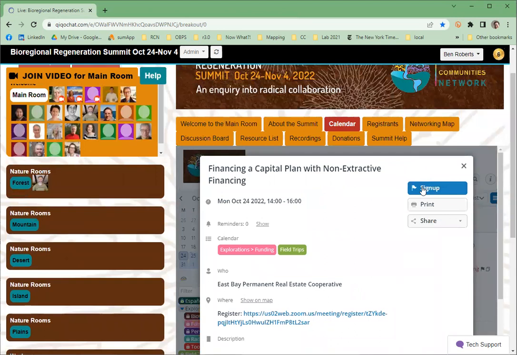It's important to note that the sign-ups are a courtesy to the hosts of an event, but they don't actually give you access to the event. We're not putting links in to tell you directly to Zoom. This event is a field trip, which means it's actually organized by a group outside of the summit that's aligned with our goals for supporting bioregional regeneration. So we've included it here because they're allies. And in this case, you would register separately for their Zoom call.